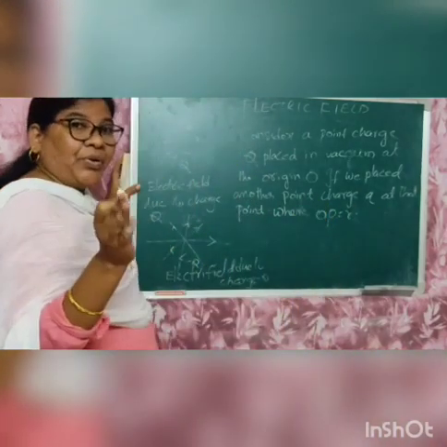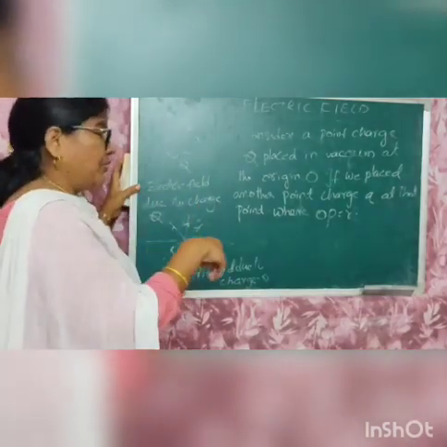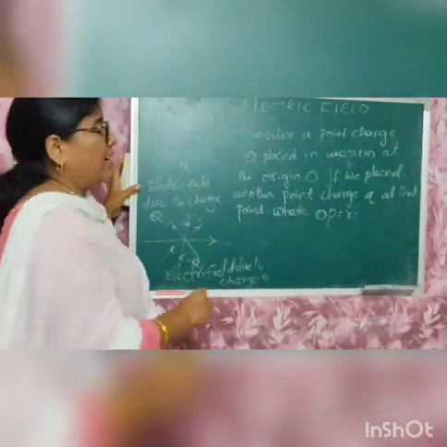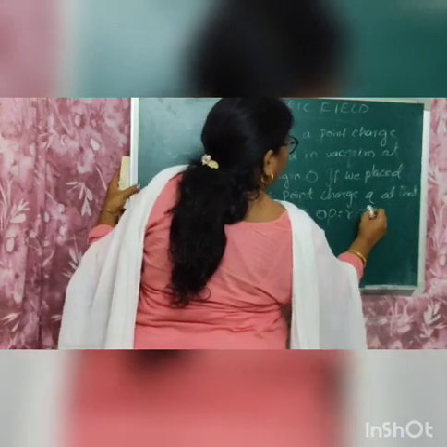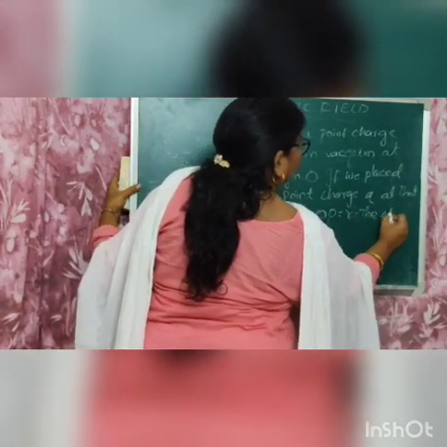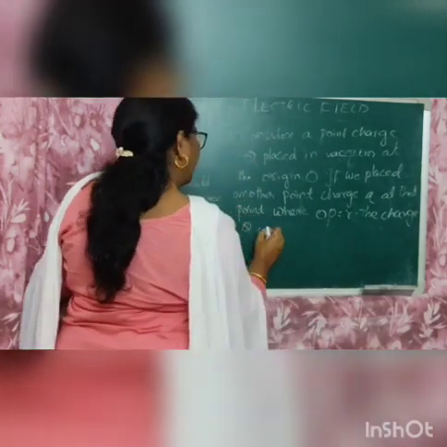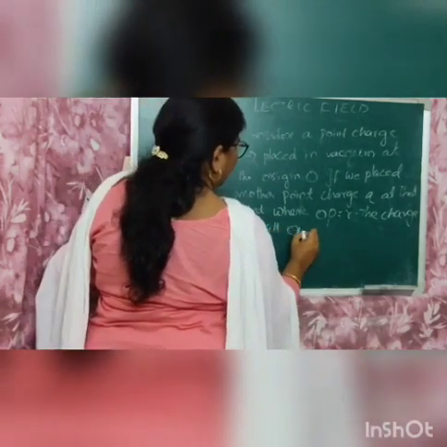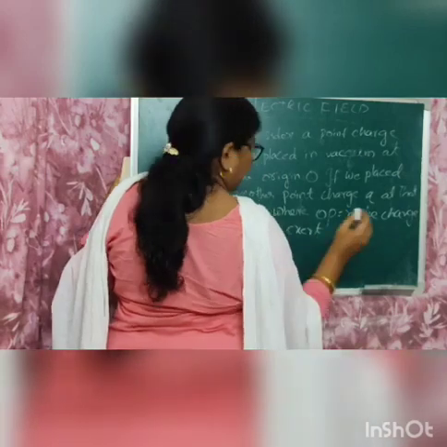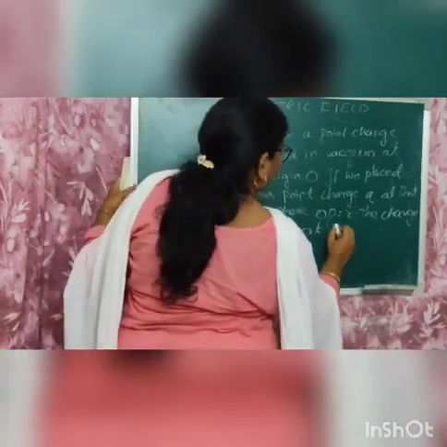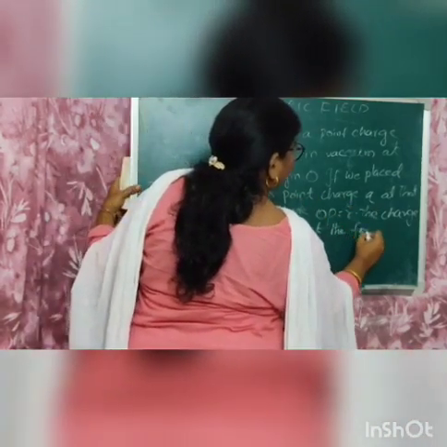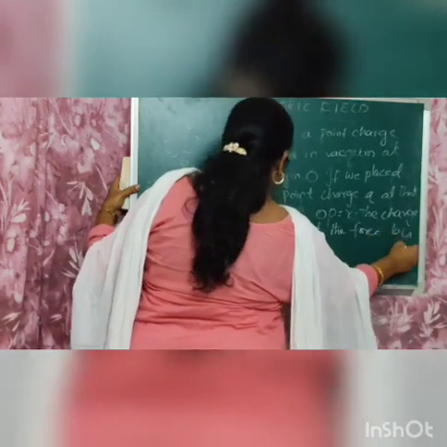Then the charge capital Q will exert a force on charge small q according to Coulomb's law.